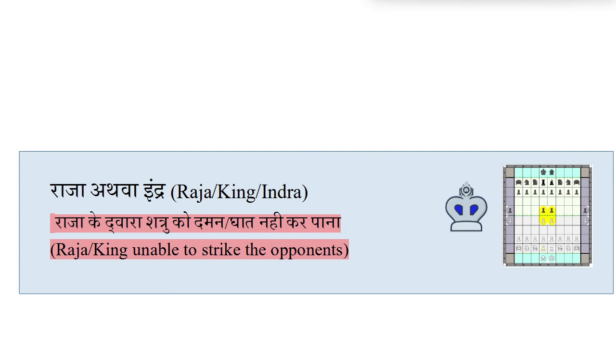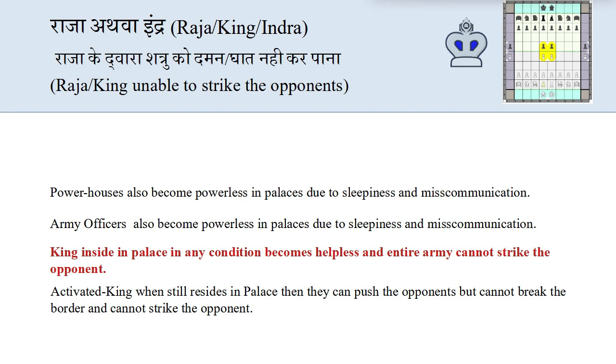In some scenarios, king is unable to strike the opponents. So let's discuss those scenarios. King inside the palace in any condition becomes helpless and entire army cannot strike the opponent. Moreover, king cannot strike the opponent by coming out of palace.